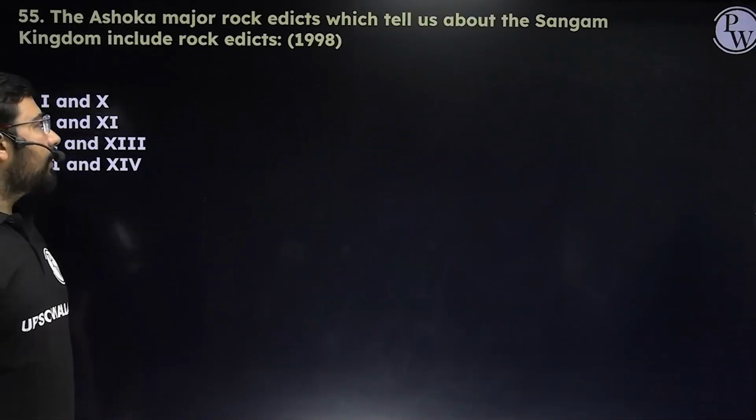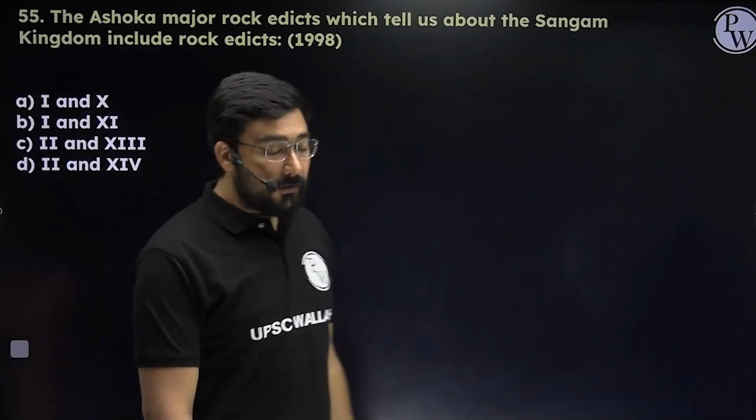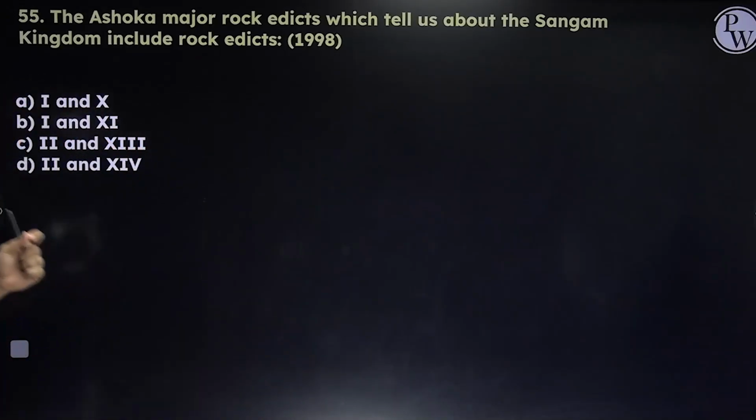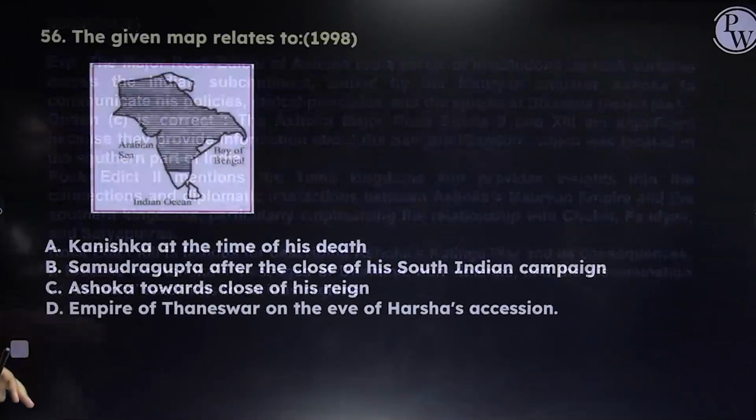The Ashoka major rock edicts which tell us about Sangam kingdoms include which rock edicts? Now, a very static and factual question which all of you need to remember. It is in his rock edict 2nd and 13th. The answer is going to become C. Okay, so it talks about these Sangam age Cholas, Pandyas and Satyaputra. So these are the ones, and they were contemporary of the Mauryas.